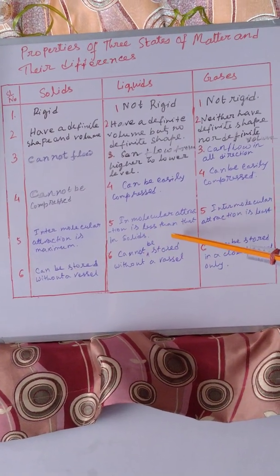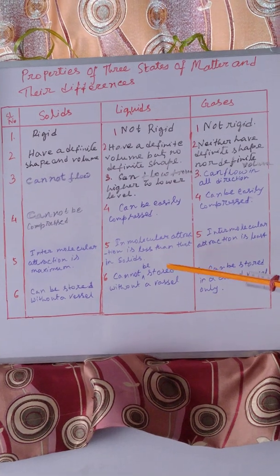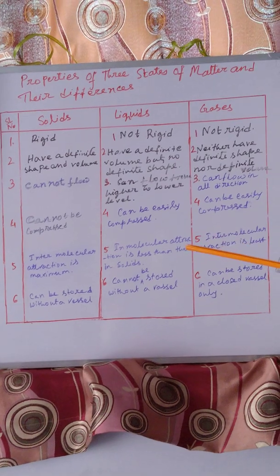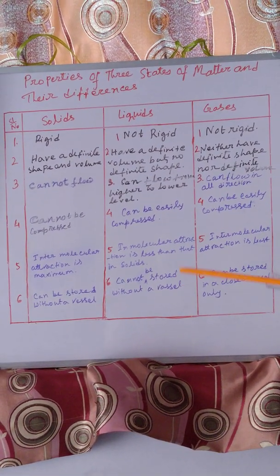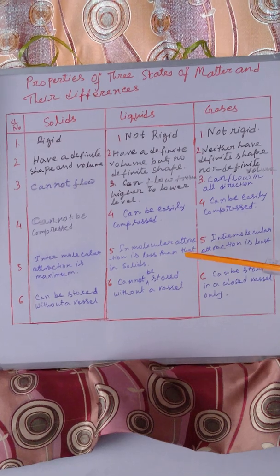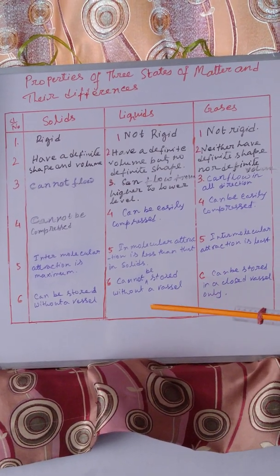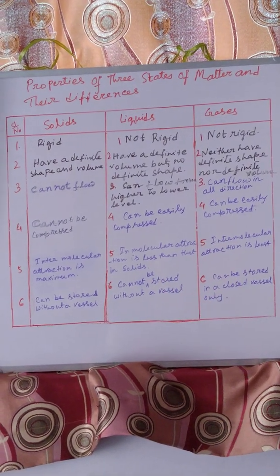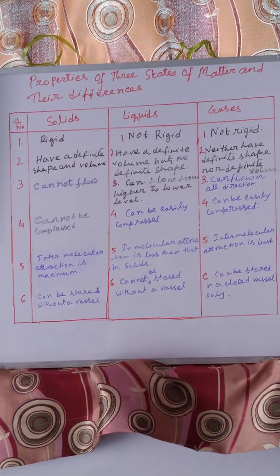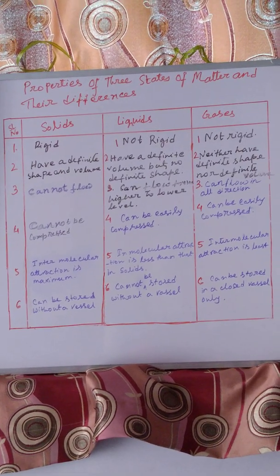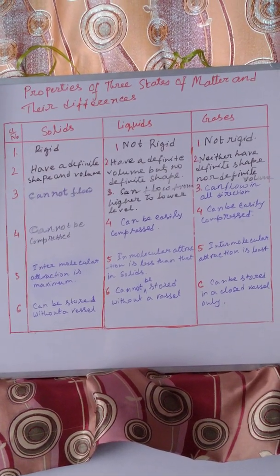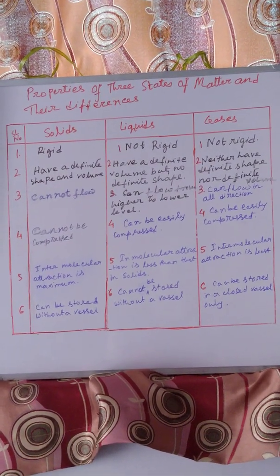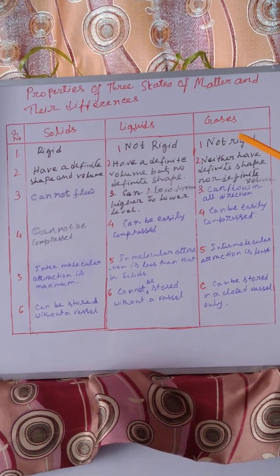Then intermolecular attraction is less. That means the attraction between two adjacent molecules, adjacent means side by side, is very less in liquid substances. And liquid substances cannot be stored without a vessel. We have to keep them in a vessel or container, like oil, water, spirit, etc.